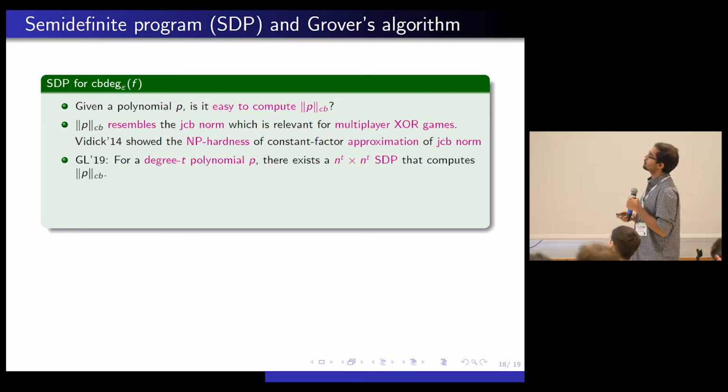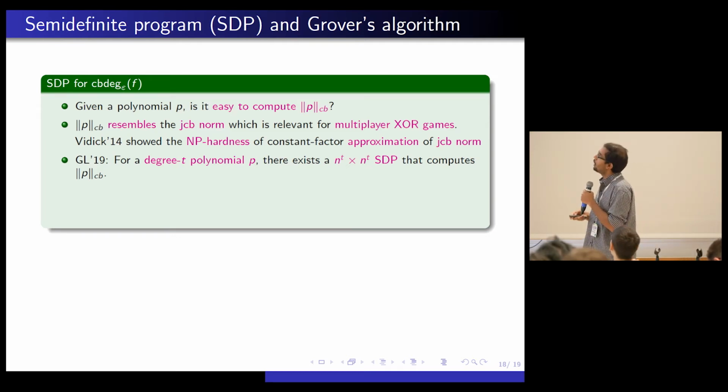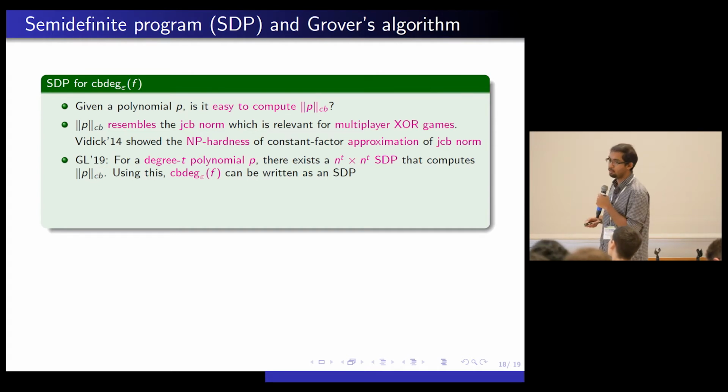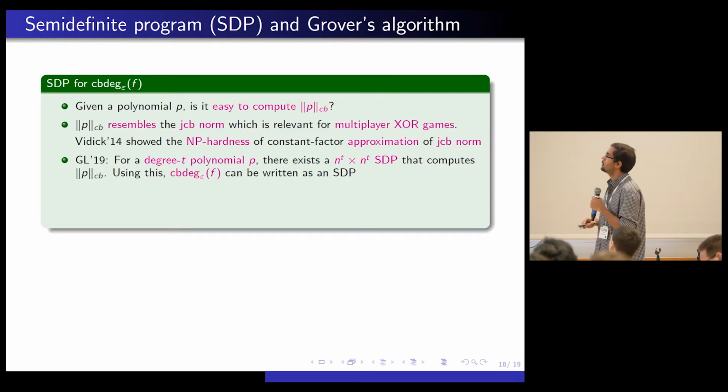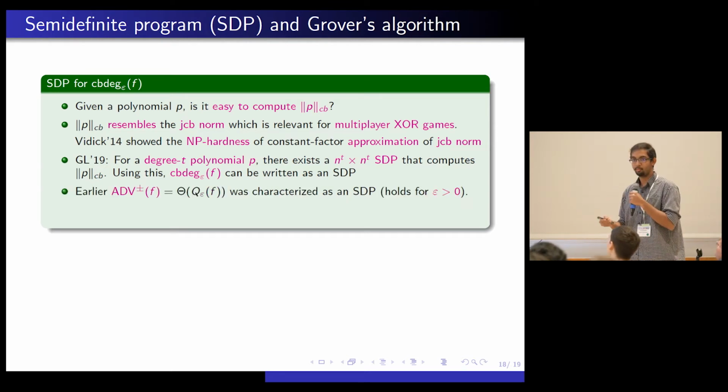But surprisingly, what they showed is if you give me a degree t polynomial p, there actually exists an n to the t by n to the t semi-definite program that computes the completely bounded norm of p. And using this, they also write our completely bounded degree as an SDP. I mean, for those of you who are familiar with quantum query complexity, this is not surprising because the adversary method already could be written as an SDP.